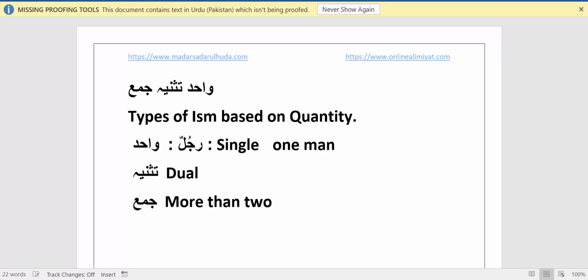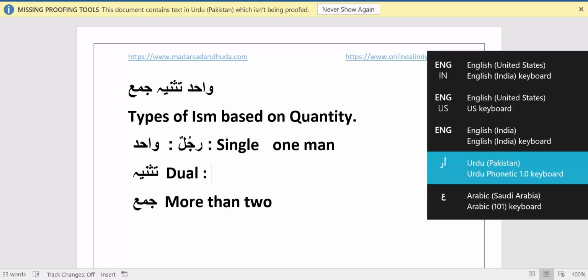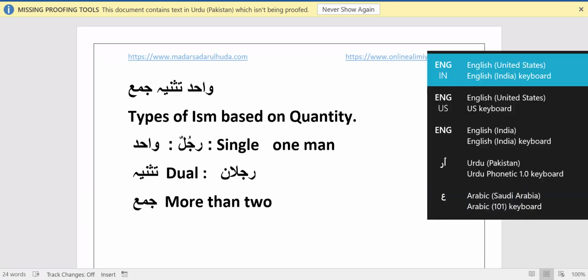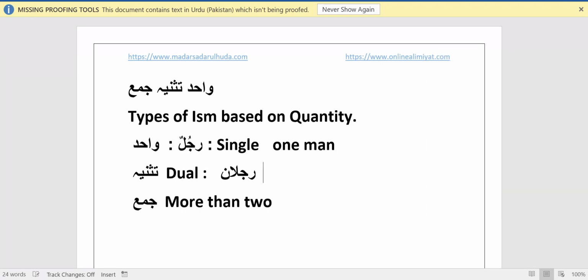In Tasniya, when we say Rajulani, which is a Tasniya word, don't worry right now about how I made Tasniya. I'm going to explain. Right now I'm only explaining the terms Wahid Tasniya and Jama and what they mean. Rajulani means 2 men. So when you want to say 2 men, you only have to say Rajulani in Arabic.